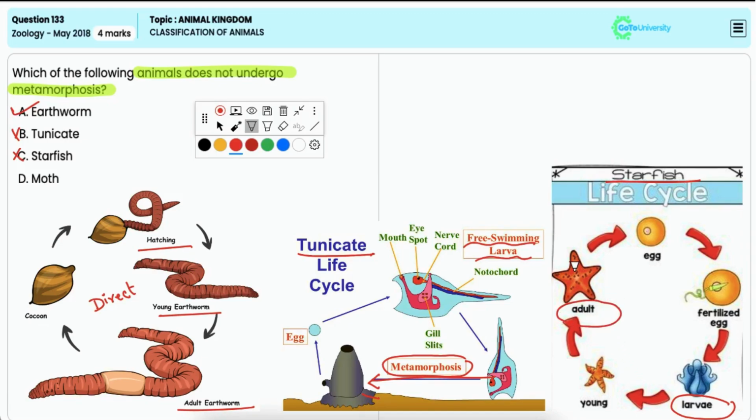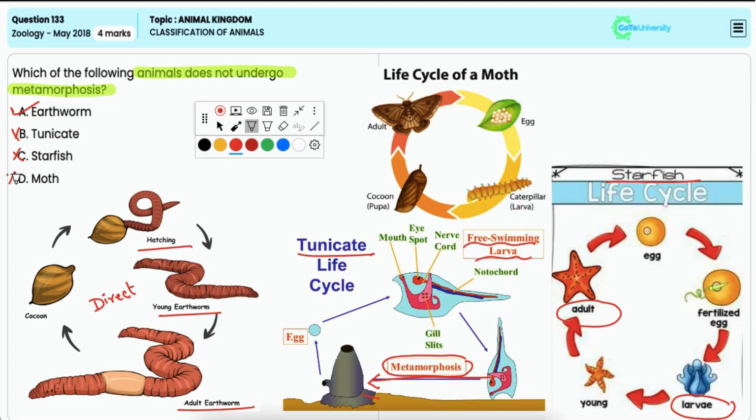Option D, moth. It is also incorrect because moths also undergo metamorphosis, which includes distinct egg, larva, which is popularly known as caterpillar, then pupa and adult stages.